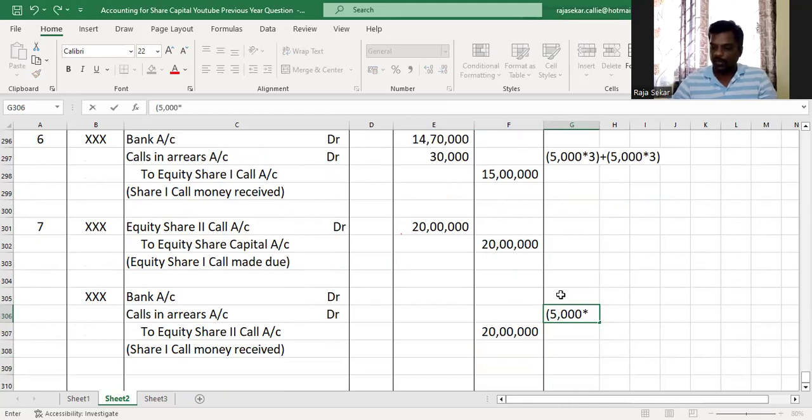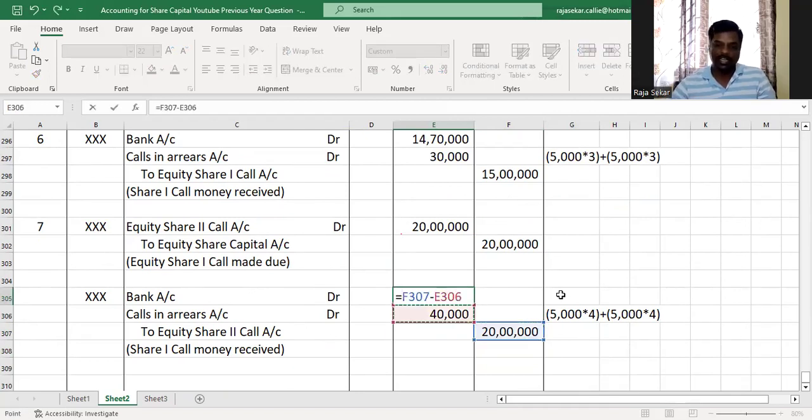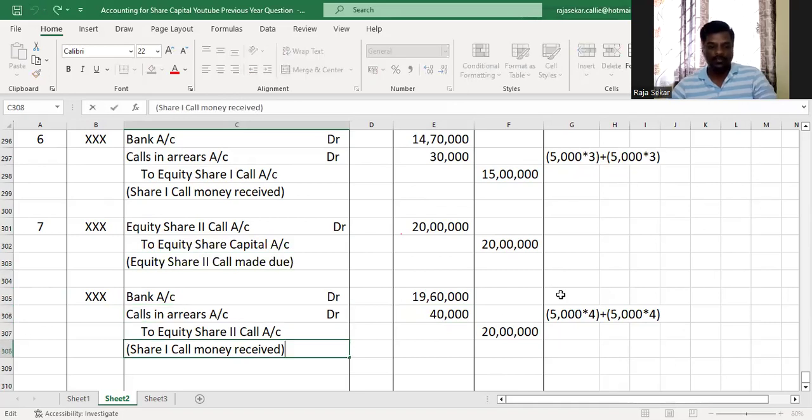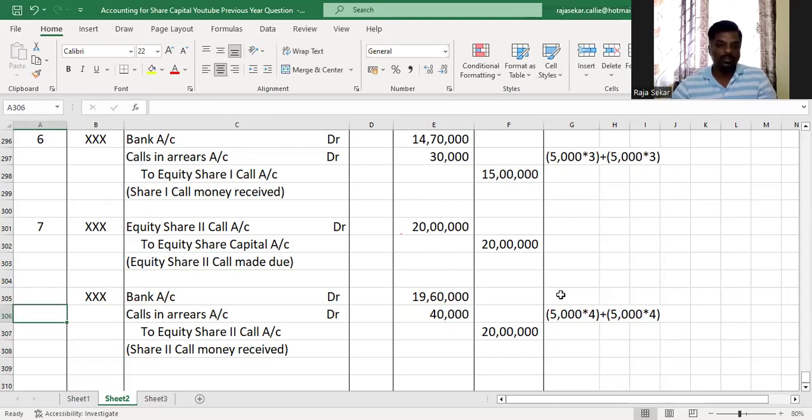5,000 shares held by Ashok into 4 rupees per share was what he was supposed to pay, which he didn't pay. And for Mohan, it is 5,000 into 3, and 5,000 into 4. Mohan also had 5,000 shares. So it will be 40,000. So the amount received from all the other shareholders will be 20 lakh minus 40,000, which is 19 lakh 60,000. So we made the second call due, and we have received the second call also, and we have also accounted for the